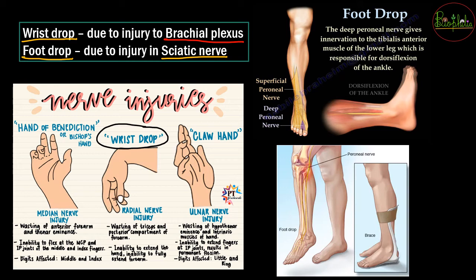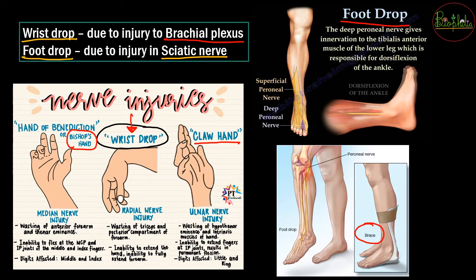So here is one of the injuries that can also occur in the median nerve injury, that is the bishop's hand. One of the things that we discussed was the wrist drop. There can also be a claw hand because of the ulnar nerve injury, and there can be foot drop as discussed, that the person will not be able to lift his foot, and then the brace needs to be placed कि जो foot drop हो चुका है उसको support मिले and the person can walk normally.